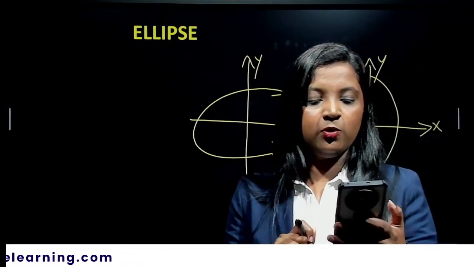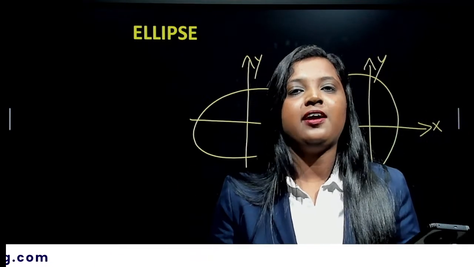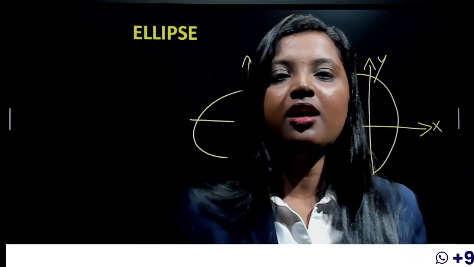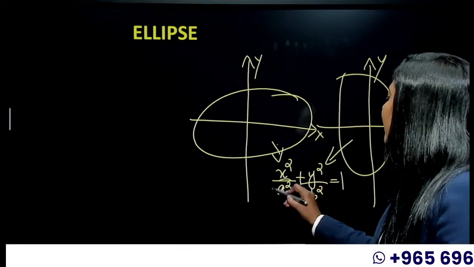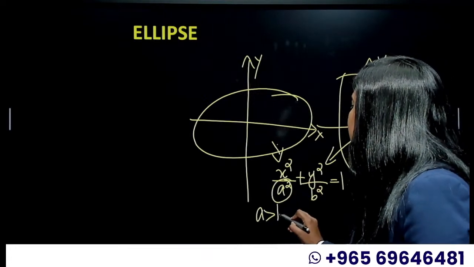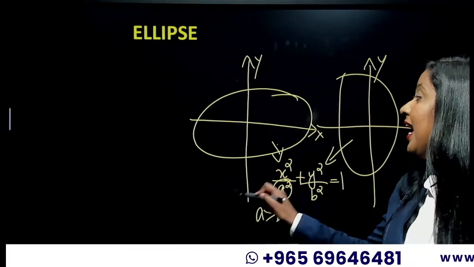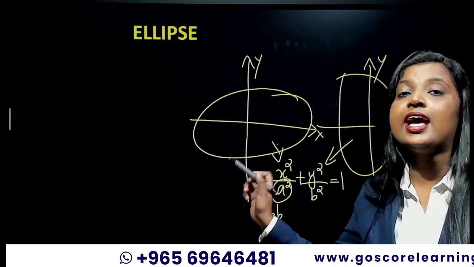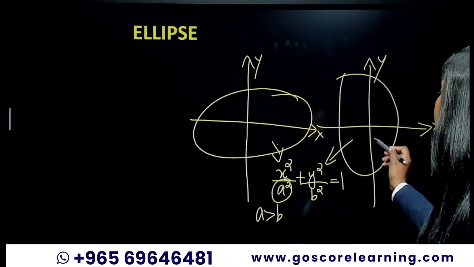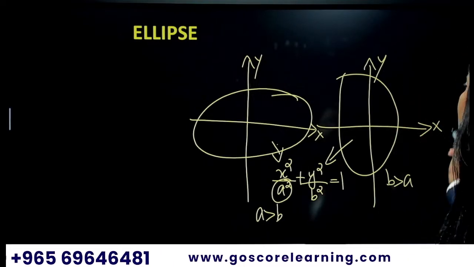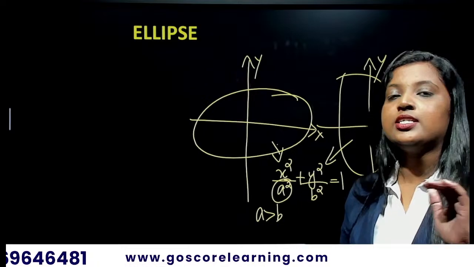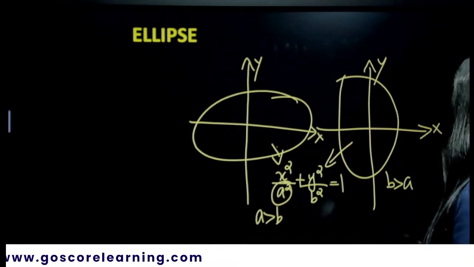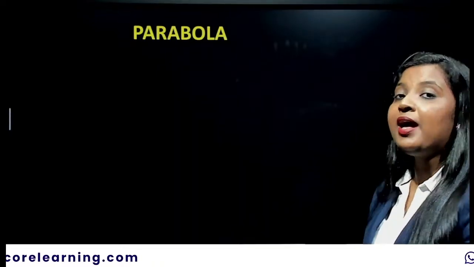Yes, Fatima, hello. How do you identify that? Any idea? No idea? You will identify that after seeing the values of A and B. If A is greater than B, then your ellipse will have the x-axis as the major axis. And if B is greater than A, then you will have the y-axis as the major axis. That's it. Very simple. Okay, then moving on to the next one, that is parabola.